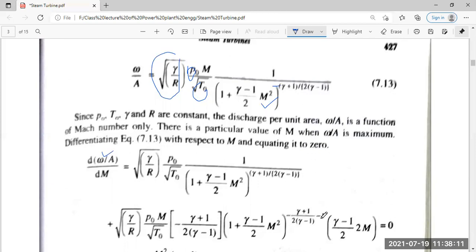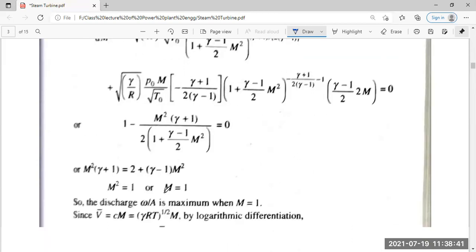So if we differentiate, this portion will first come down, minus gamma plus 1 by 2 into 1 minus gamma. And for this portion, if we take a variable, say t, and differentiate separately, its value will become t omega by 1 by 2 into m itself. So we have such a big equation after differentiation of omega by A in terms of m itself.